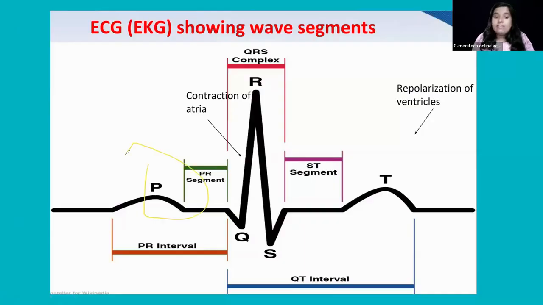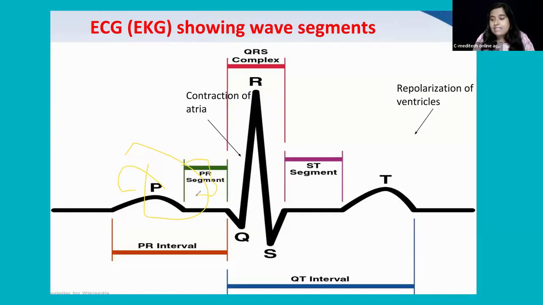Clear? So if there is a missing segment, for example, if the P wave is missing, what does it mean? If there is no P wave, it means the atria's condition is problematic. Atrial fibrillation might be there. Or if there is some kind of abnormal shape in the P wave, there might be an ectopic atrial focus or atrial enlargement. So that is depicted by the P wave, showing atrial depolarization.